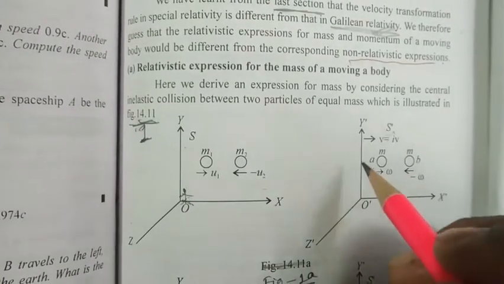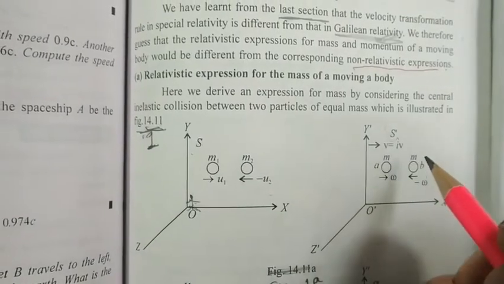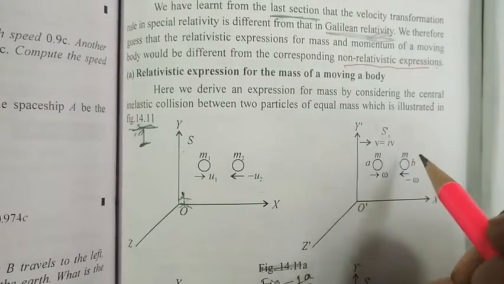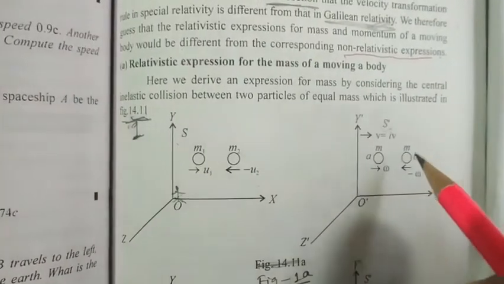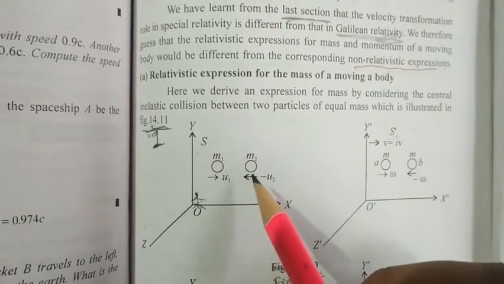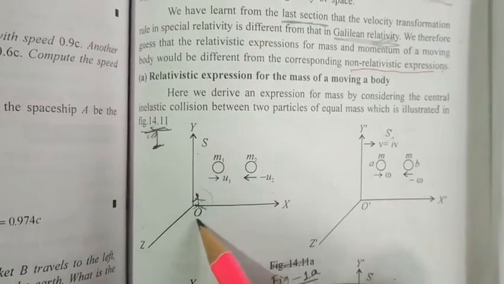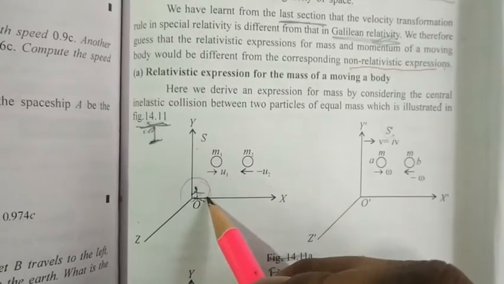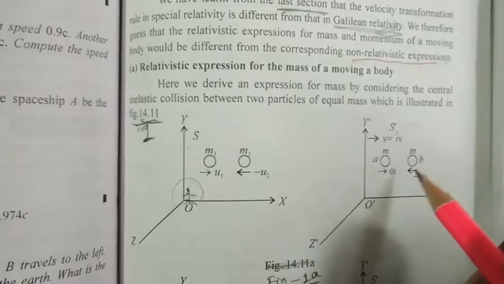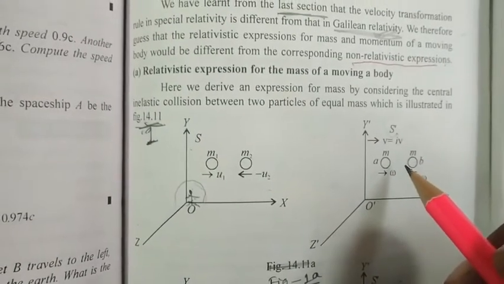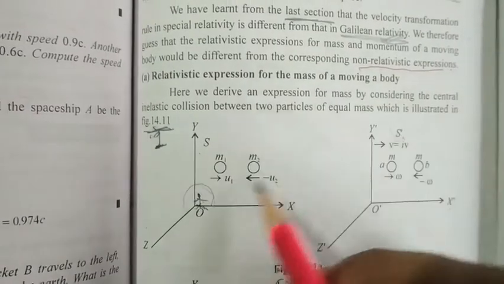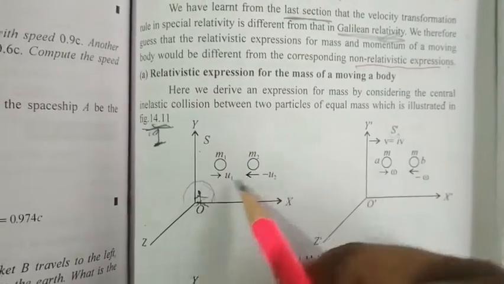So this is our original, or you can say real, collision between the two masses, and this is your apparent collision. That means this observer is observing the collision that happens in S dash, with change of mass of the two bodies and corresponding velocities.